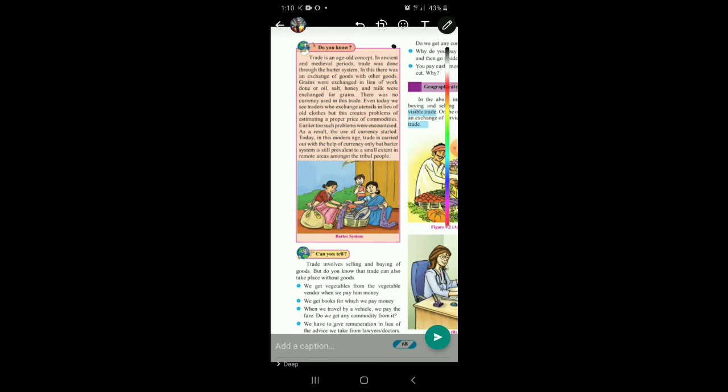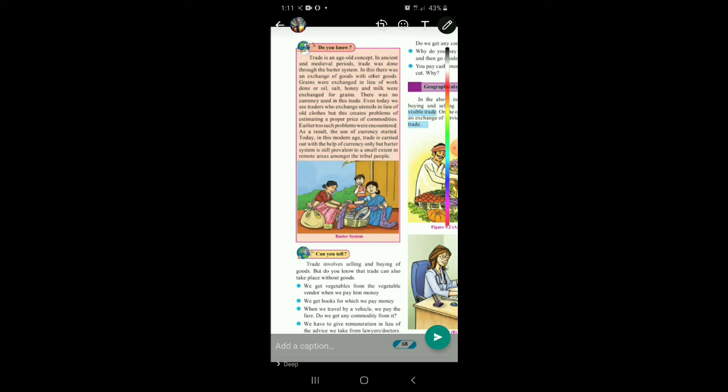The person selling those utensils will be asking for more clothes, and the person who is going to buy the utensils will be saying that only this much clothes are available and I want this particular vessel. So what is the problem faced in such a sort of trade? Estimation of the proper price of the commodity. The exchange value cannot be determined: how many clothes in exchange of this particular vessel. So even in those times when the barter system was in existence, this problem of estimation of proper price was faced during exchanging.